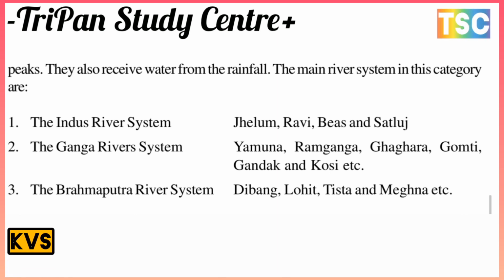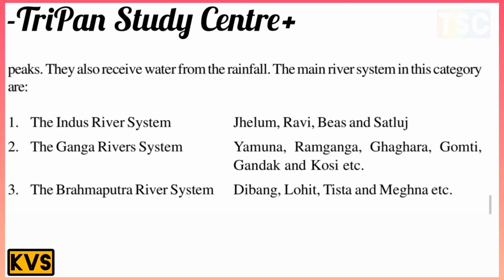And next, the Ganga river system: Yamuna, Ramganga, Ghagra, Gomti, Gandak, Koshi, etc. That is the most important. Then there is the Brahmaputra river system: Dibang, Lohit, Tista, and Meghna, etc.